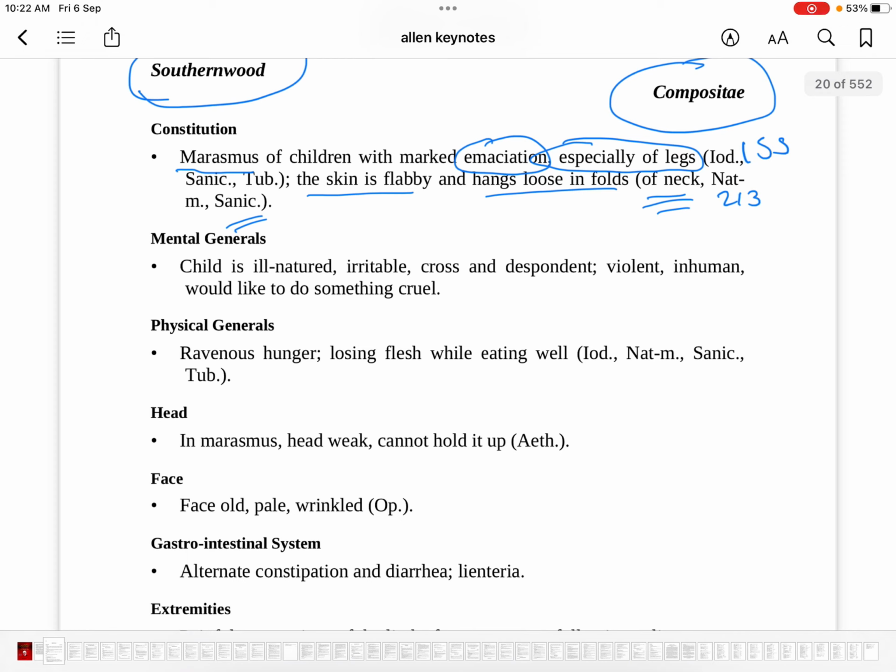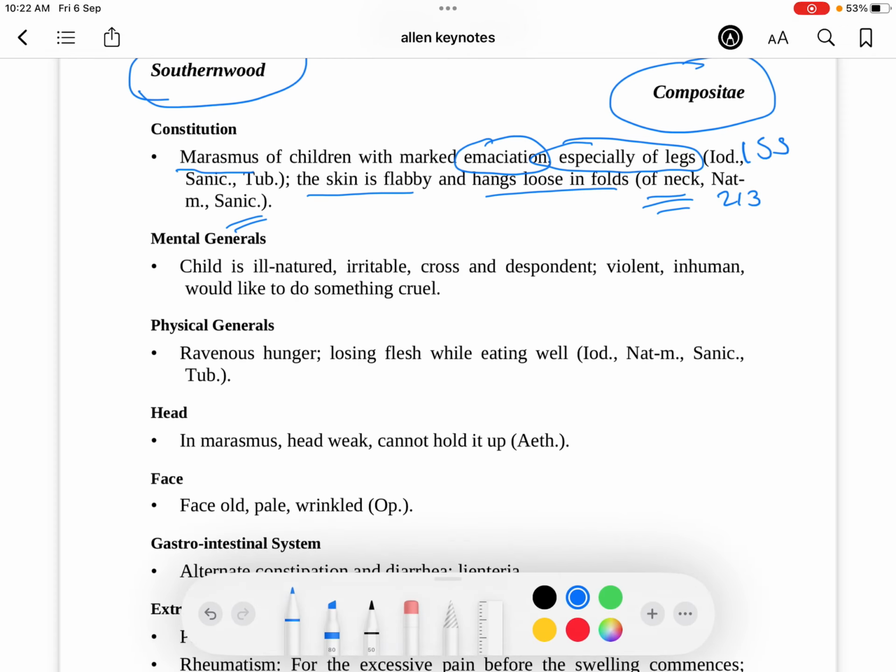The child is ill-natured, irritable, cross and despondent, violent, inhuman, would like to do something cruel. So, would like to do something cruel is Abrotanum. Sanicula was a dirty looking child. Abrotanum has a dirty nature. Remember this. Again, Abrotanum has a ravenous hunger, losing flesh while eating well. It is common to all these remedies that we just studied: Tuberculinum, Iodium, Natrum, Sanicula.